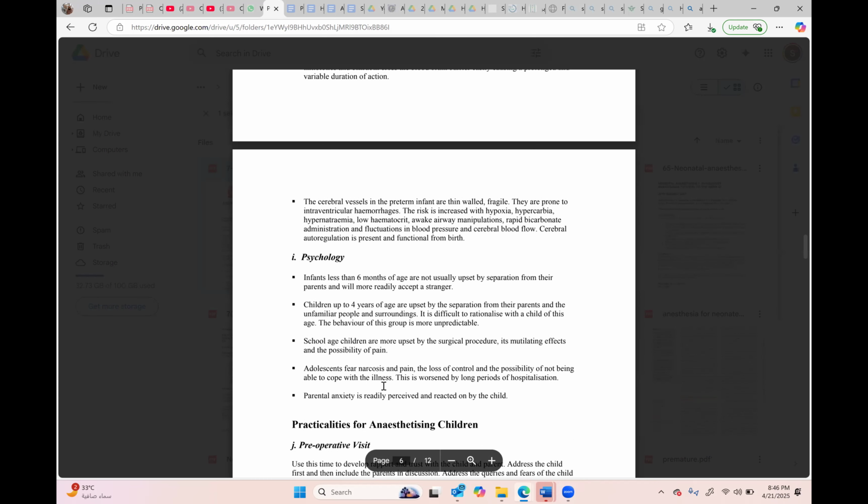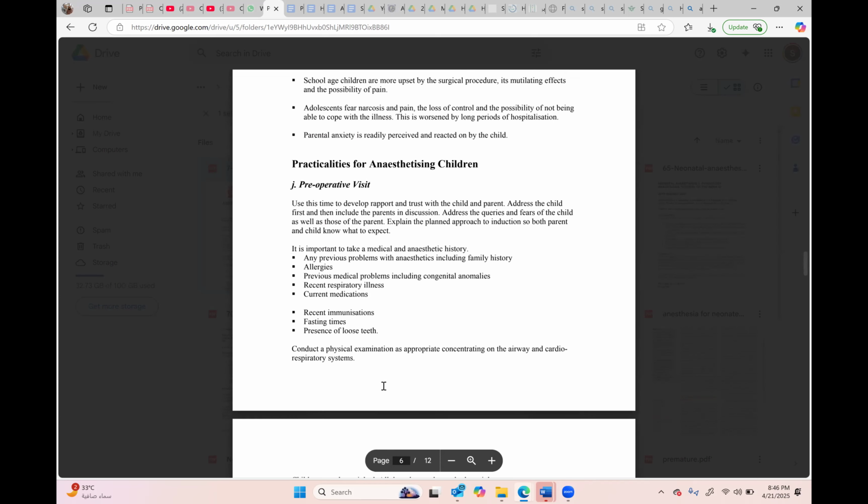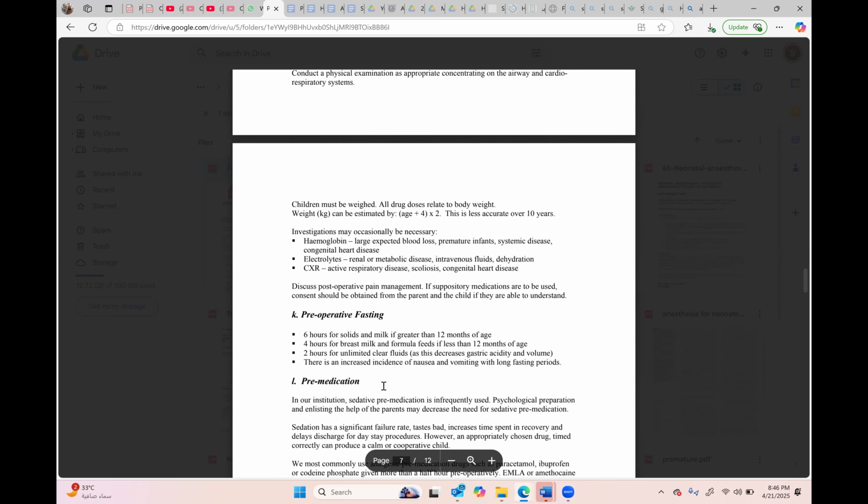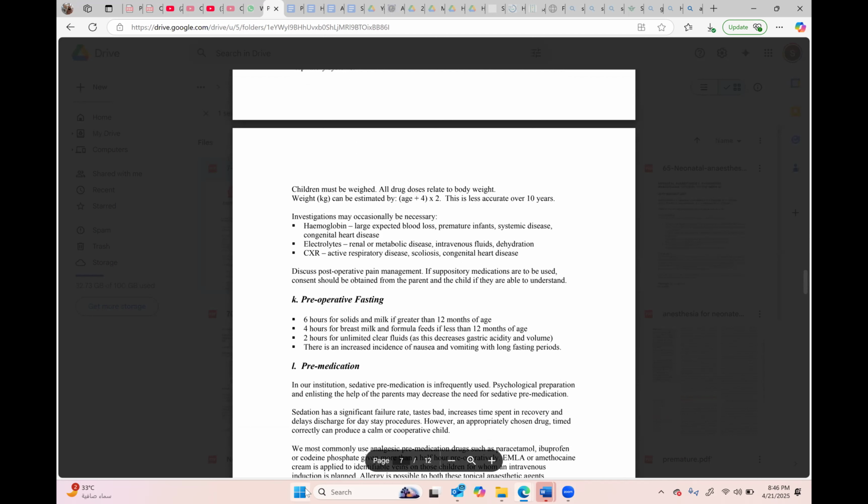So these are the things which you should be knowing. Okay, few words. Fasting time, it is 2, 4, and 6. So 2 hours for clear liquids, 4 hours for breastfeed, and 6 hours for normal feed, and 8 hours for Pakistani food. Actually six, but because our food is heavy, we should consider it as 8 hours, not even 6 hours. So 2 hours for clear liquids. Any juice with pulp will be considered as solid. Only breast milk is considered as a separate entity, so it will be 4 hours. Rest, even the formula feed, is 6 hours. Okay.